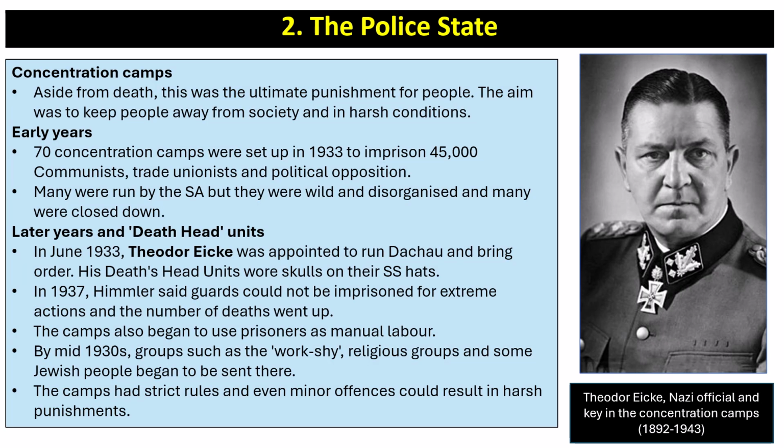Other aspects of the police state included concentration camps. Aside from death, this was the ultimate punishment for people. The aim was to keep people away from society and in harsh conditions. The first concentration camp was set up at Dachau.